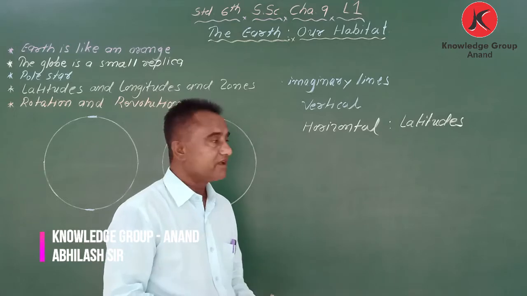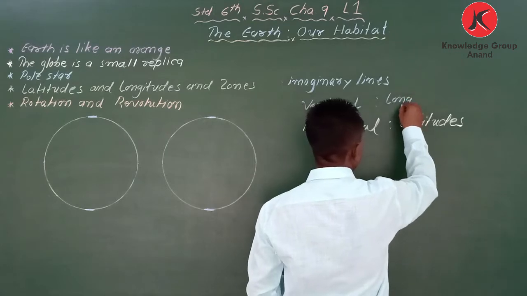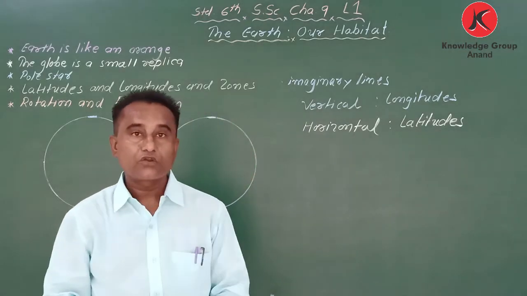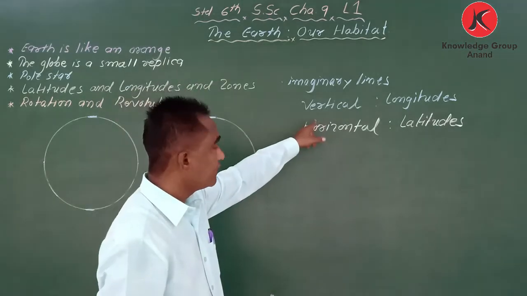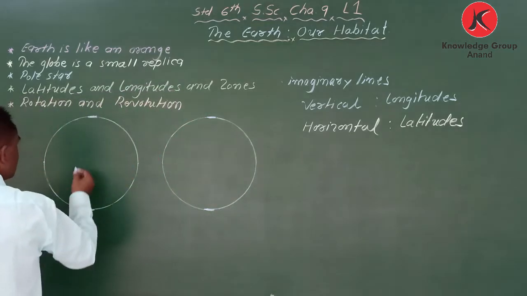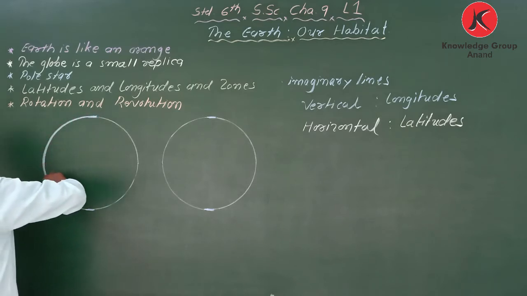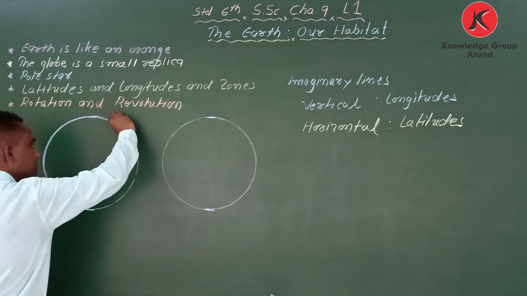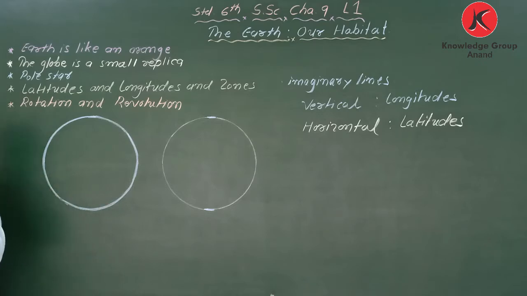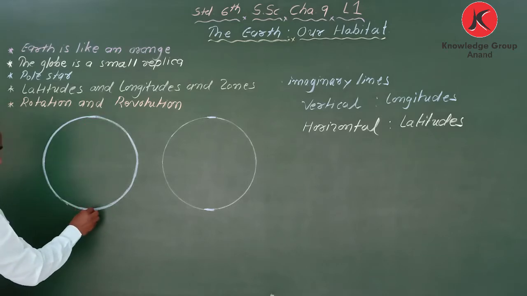Got it? And when we consider vertical lines, that is called longitudes. Got it? Longitudes are vertical lines and latitudes are horizontal lines. Now here we can say this is the earth, the shape of the earth. Now here this part is a little flat.